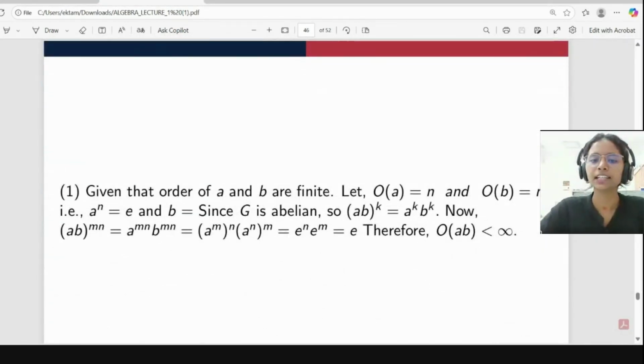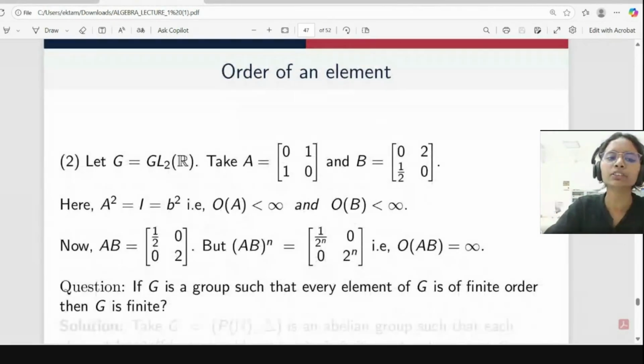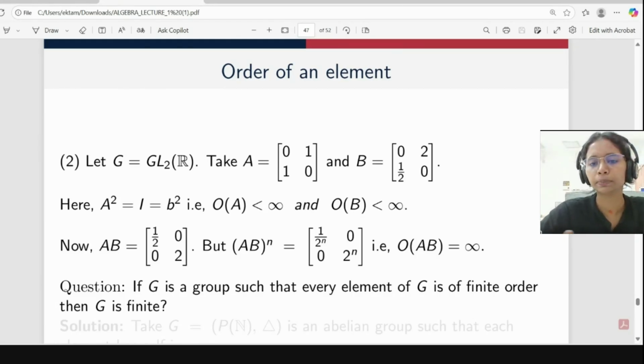So the first one is like this, only this proof. But for the second, we have one example. We took a GL2R, where our A is [0, 1; 1, 0], and our matrix B is [0, 2; 1/2, 0]. So here we have A square equal to identity and B square equal to identity. It means the order of A and the order of B is finite.